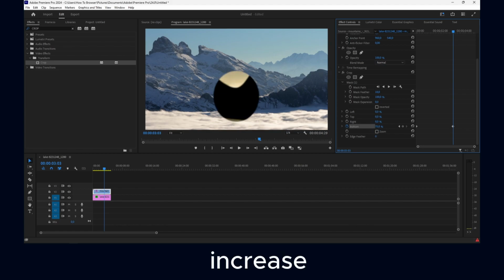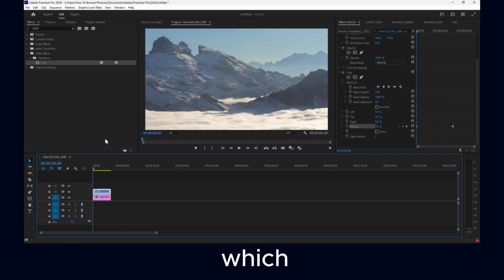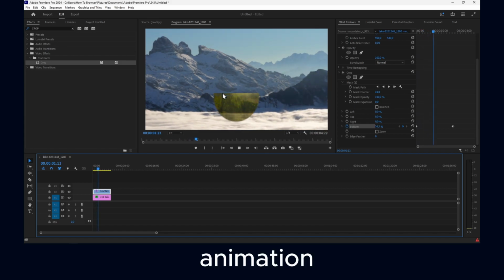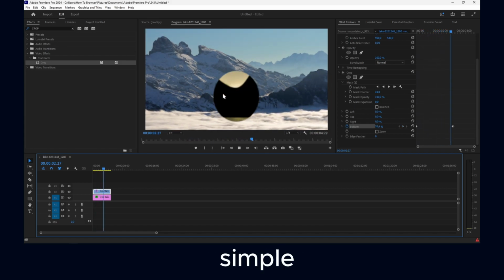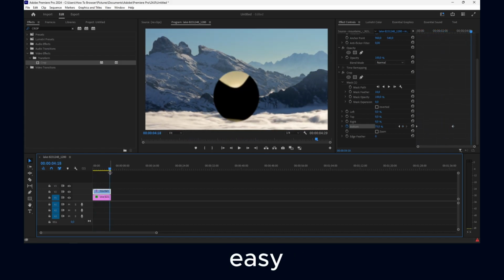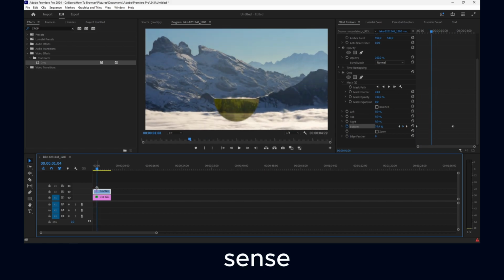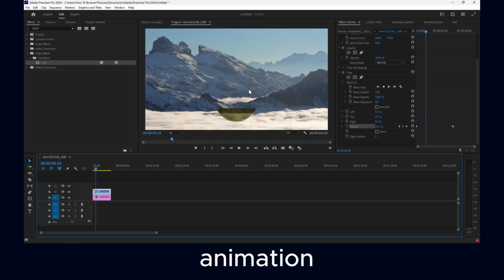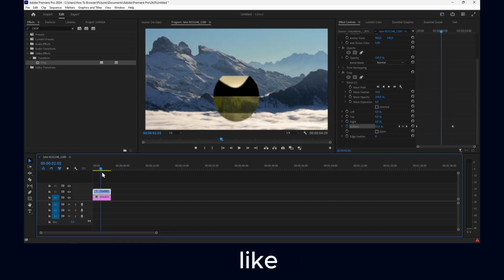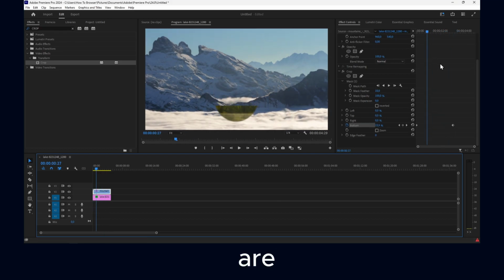I will increase this and add the keyframe, which will simulate and create this animation. Really simple and really easy. It doesn't really have an intention here, just for practice, because the animation doesn't make sense, it doesn't even look good. But this is just for practice, and these are keyframes.